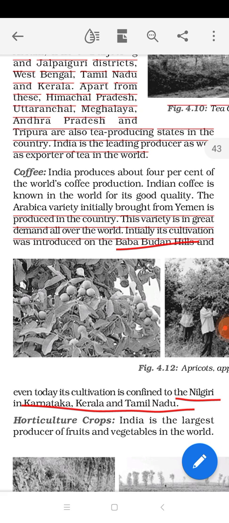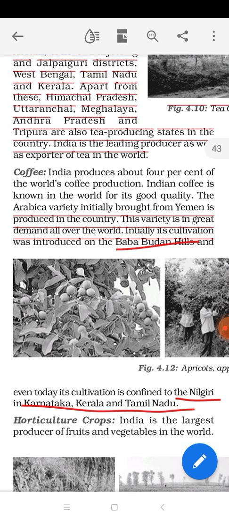Next, as you can see, we have coffee. Coffee is the next very famous beverage crop around the world, of course. India produces about 4% of the world's coffee production. So world coffee production wise, in India we produce 4%. Indian coffee is very famous or well known in the whole world for its good quality.